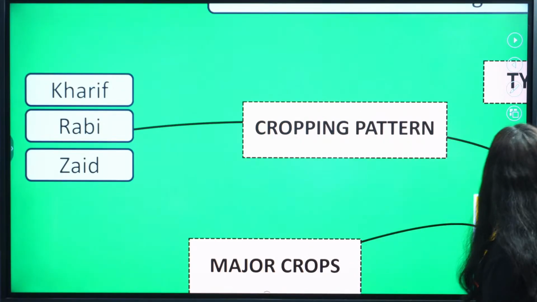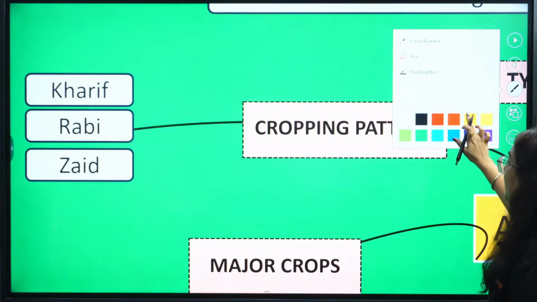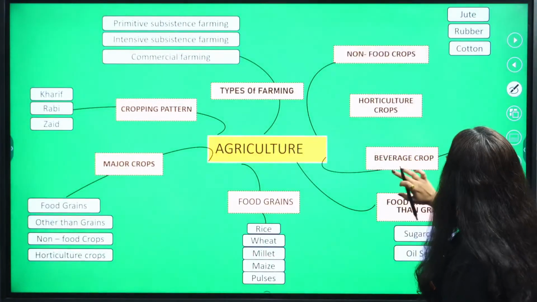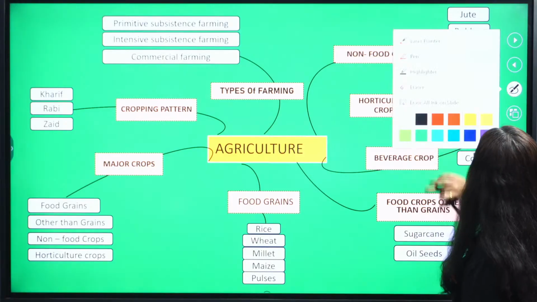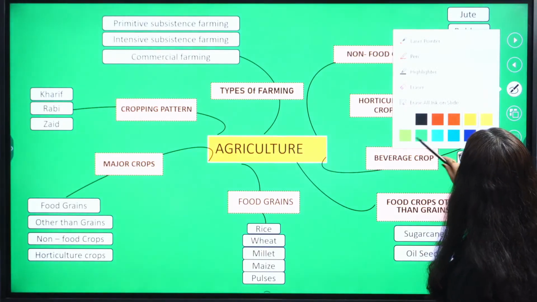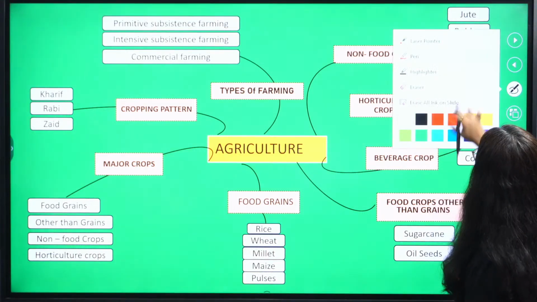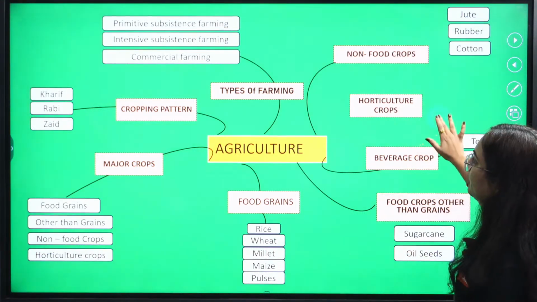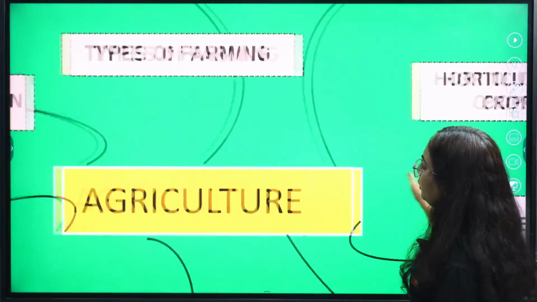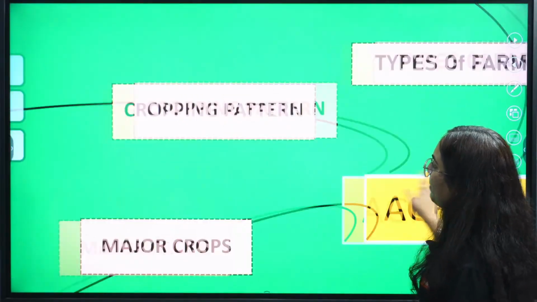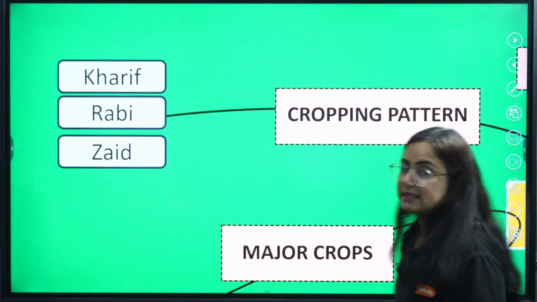Now what do we need to remember from this topic? So we have three cropping patterns, that's Kharif, Rabi and Zaid.